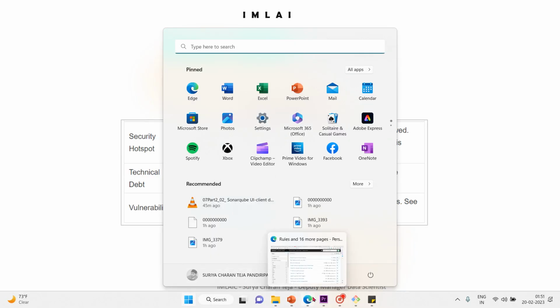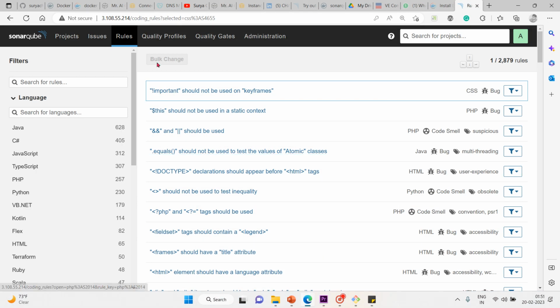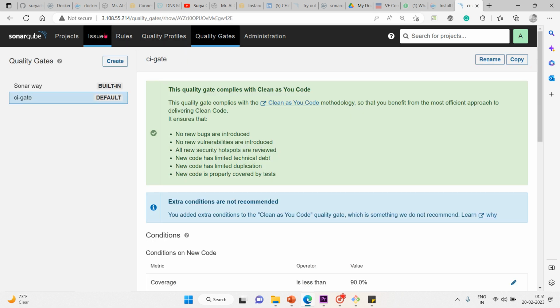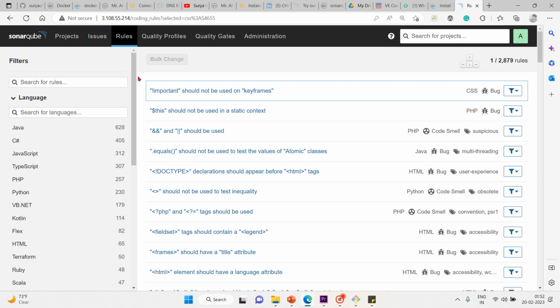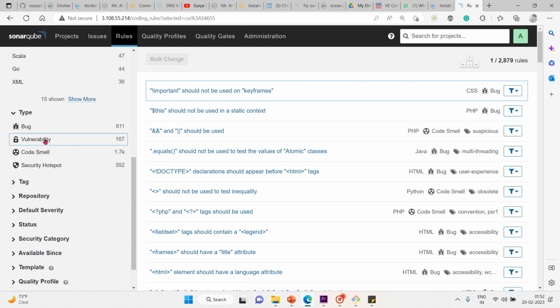So a security hotspot, I'll show you. Come to the quality gates, sorry, issues, rules. Let me scroll down. Yeah. So we have seen the bug, and now we're gonna see the security hotspot. Here it is.